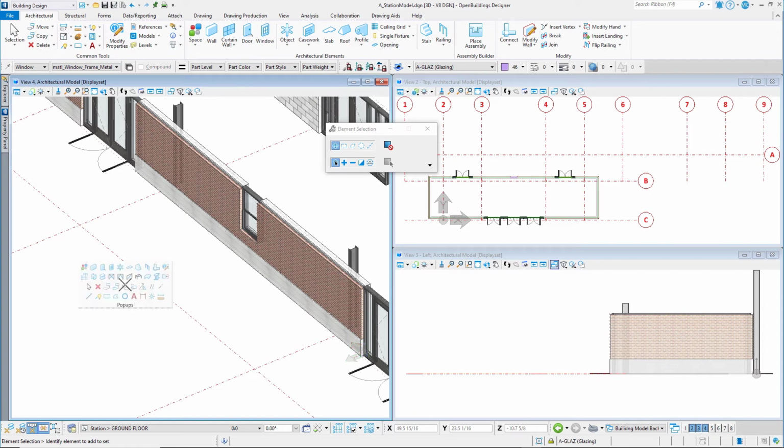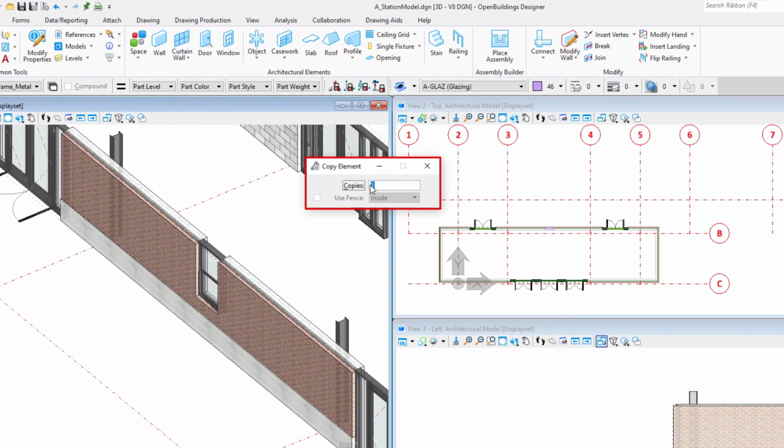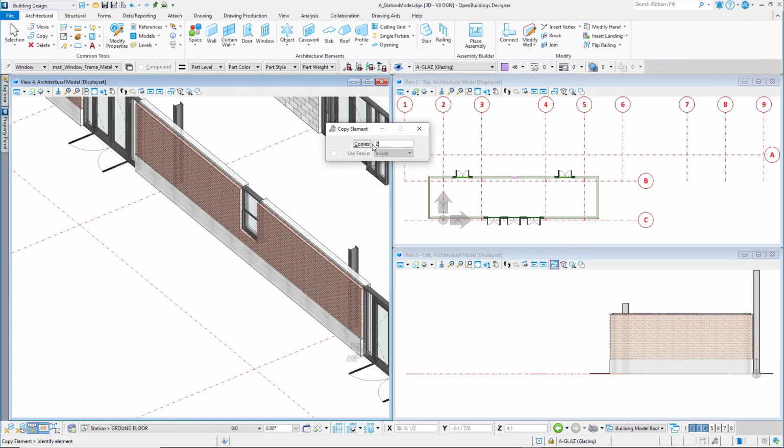Tap the spacebar and select the Copy tool. In the Copy Element dialog, you can define the number of copies to make. We'll make 2 copies in each direction. Select the window and copy to the right a distance of 4 foot 6 or 1500 millimeters. It will automatically copy this distance 2 times.